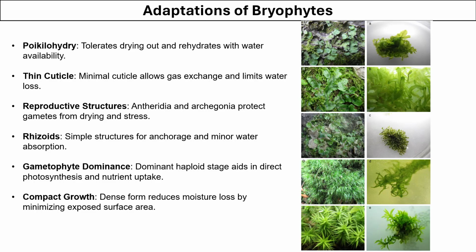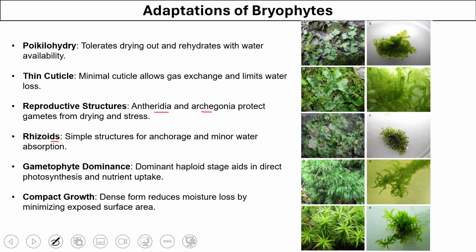Now let's look at some key adaptations in bryophytes. They display poikilohydry, which is the tolerance of dry conditions and rehydration when there is water availability. They have thin cuticle on them, which prevents the loss of water. They have specialized structures called antheridia and archegonia, which help in protecting gametes from drying and stress.